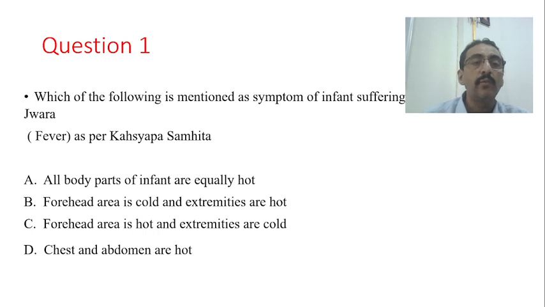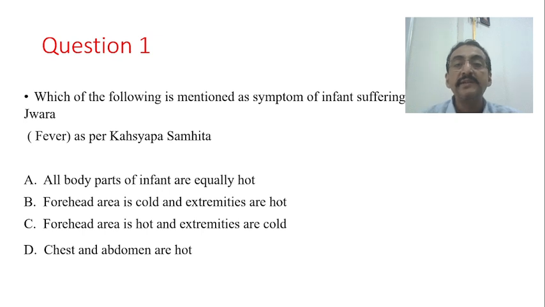Question number 1 is, which of the following is mentioned as a symptom of an infant suffering from jwara according to Kashyapa Samhita? Number 1, all the body parts of the infant are equally hot; forehead area is cold and extremities are hot; forehead area is hot and extremities are cold; and chest and abdomen are hot. Now you have to think and answer what is the correct answer among these 4 options.